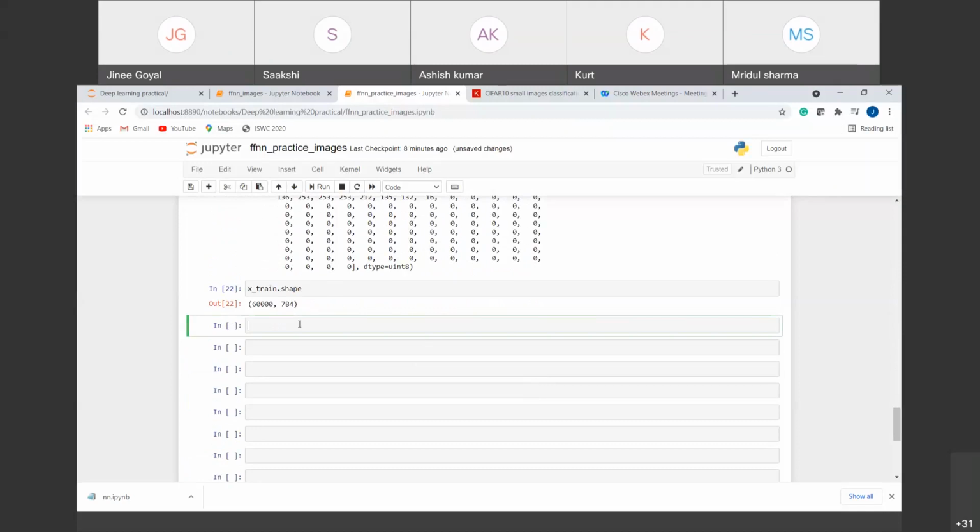Right? So we have our input size that we want to give. We have our flattened input, which we want to give. We have converted our Y training and Y test data into the categorical data. So we are done with that also. The only thing that we are left with is the rescaling of the data.